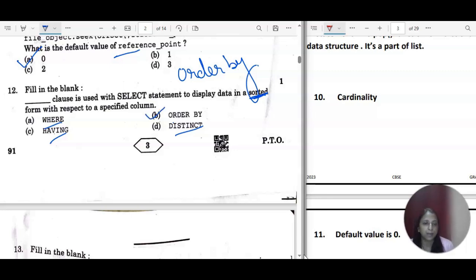Well, the point is by default it is going to display the elements in ascending order, but if the requirement is to display in descending order, along with this ORDER BY, you will write down the name of the column and then DESC, which is the indication to display the elements in descending order.